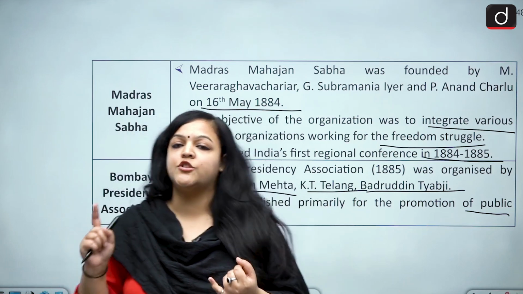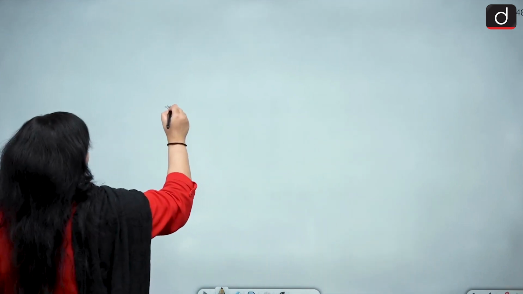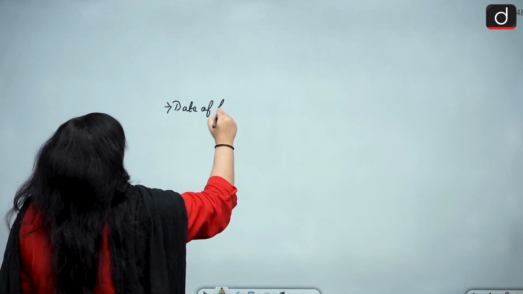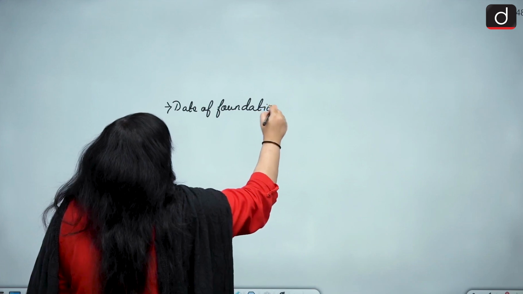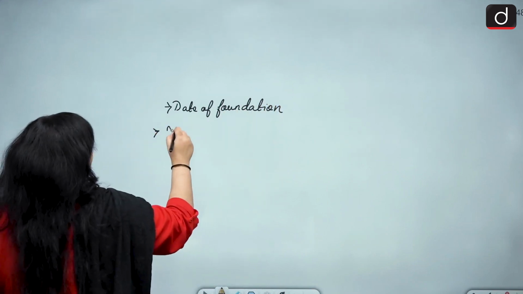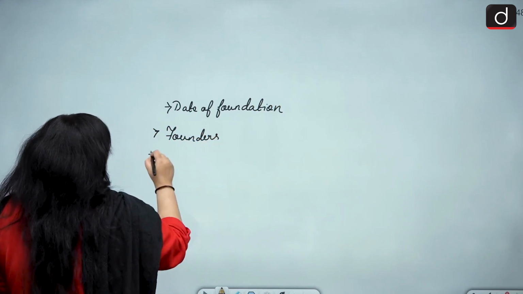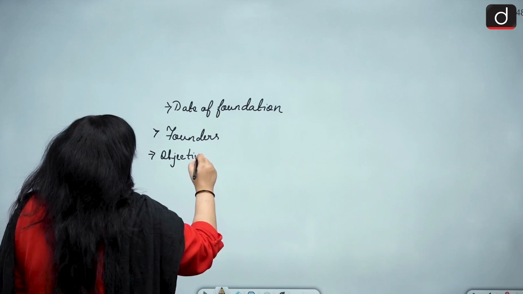Now, there are certain things which you must remember here. You must remember the date of foundation. You must remember the founders, who the people are, and you must remember their objectives.